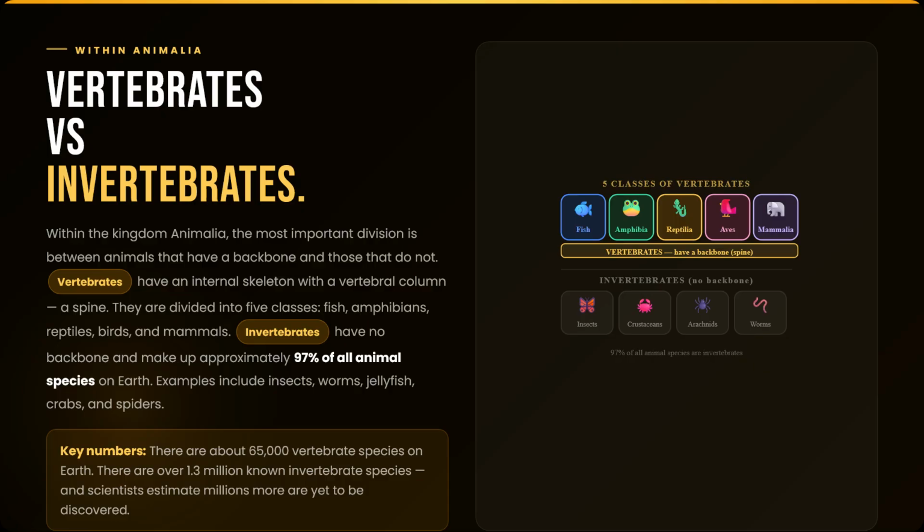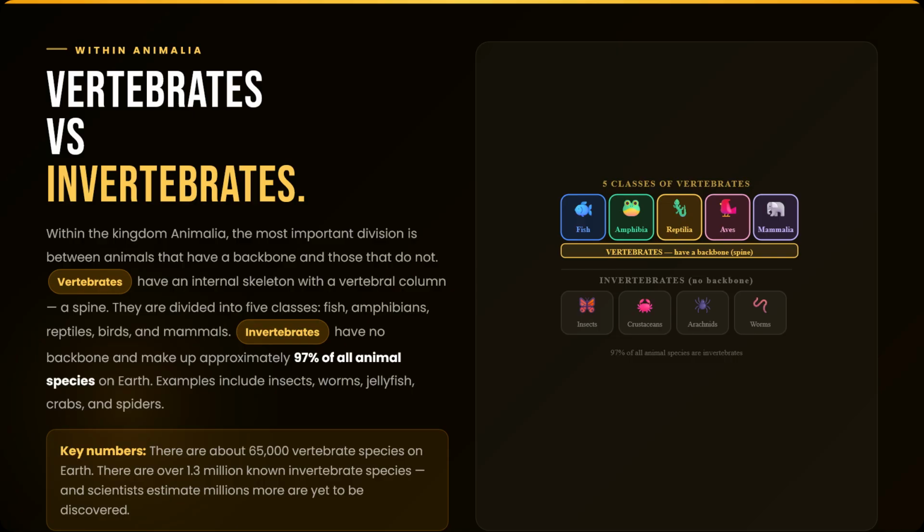Vertebrates versus invertebrates. Within the kingdom Animalia, the most important division is between vertebrates and invertebrates. Vertebrates are animals that have an internal skeleton with a backbone, a vertebral column or spine. They are divided into 5 classes: fish, amphibians, reptiles, birds, and mammals. Invertebrates are all animals that have no backbone. They include insects, crabs, spiders, worms, jellyfish, and many more.